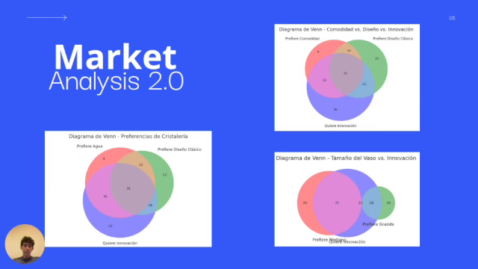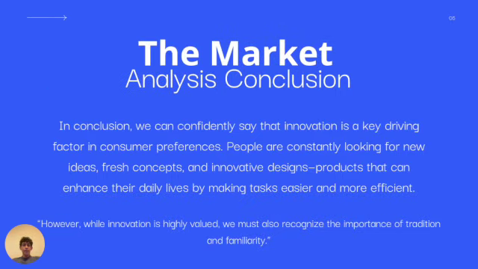Now what we got from this data is that we can say that innovation is a key driving factor in consumer preferences. However, they did want innovation, but they wanted to keep style. So we had to suit them in both of those areas. They want something comfortable to drink, but also with enough capacity to hold the water they want to drink, and with innovative qualities.